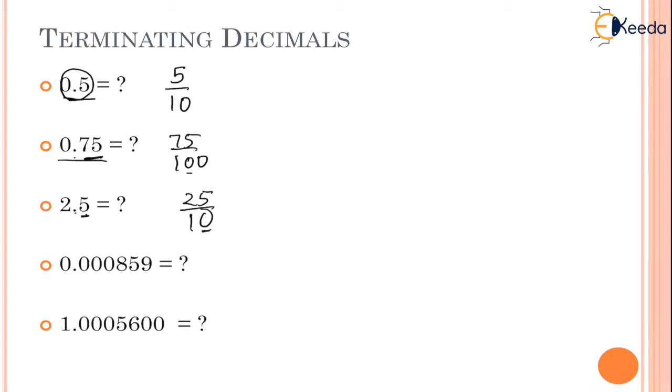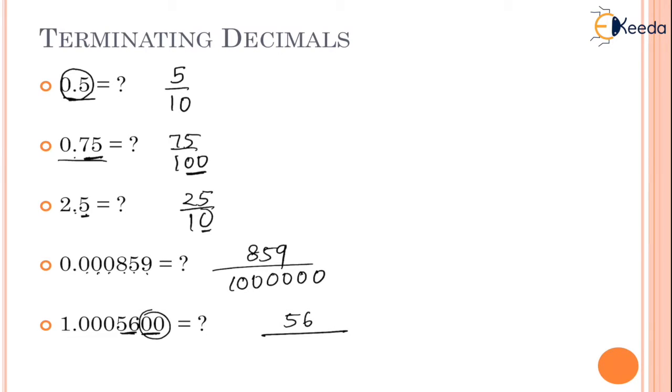After point, two digits, two zeros. After point, 1, 2, 3, 4, 5, 6, 6 digits, that is why 859 upon, we should have 6 zeros in it. Don't think much, just count the number of digits after the decimal. Now be very cautious, these two zeros after 56 don't hold any importance. That is why it is 56 upon, so it is as good as 1 plus 56 upon